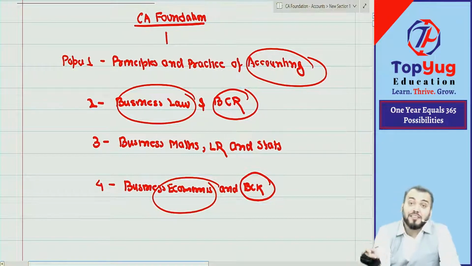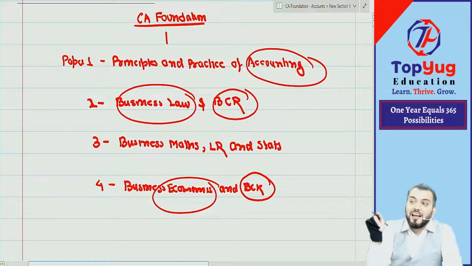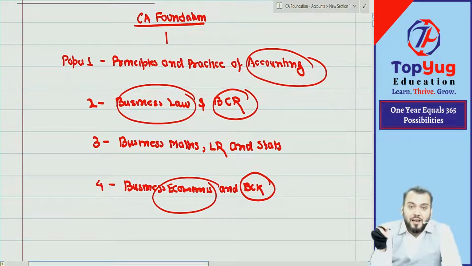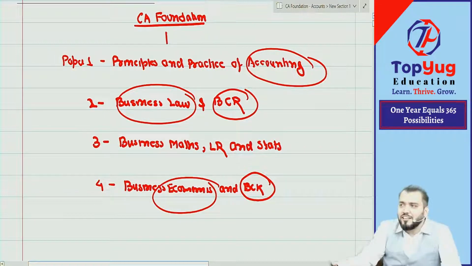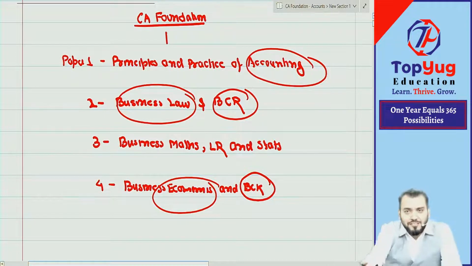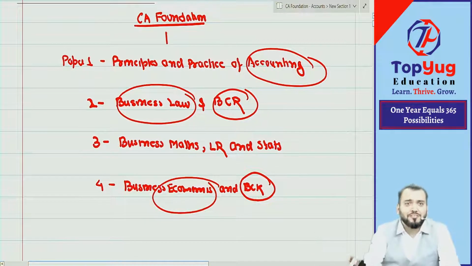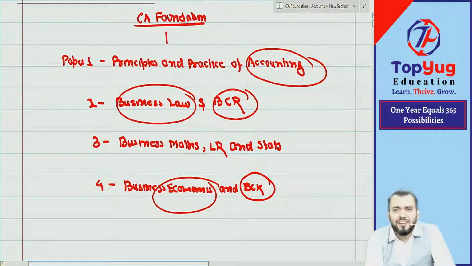But when I was doing CA foundation in the year I think 2001, I was just like you. I passed CA foundation, so you can also pass. Then I passed CA Inter, so you can also pass. Then I passed CA Final, and then I became CA, so you can also become CA. Then I started earning money, and you can also earn money. Then we started earning more and more money. So we are all equal. There is no difference between me and you.